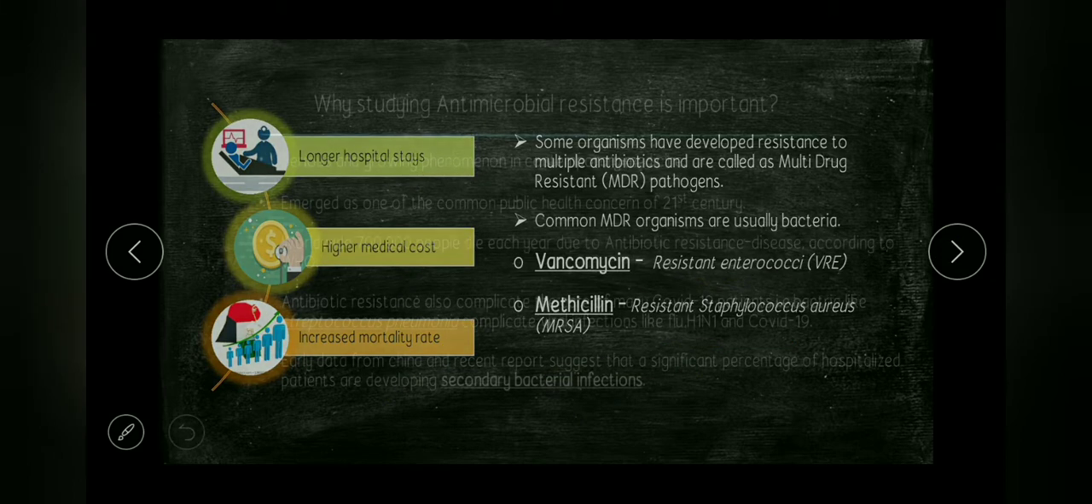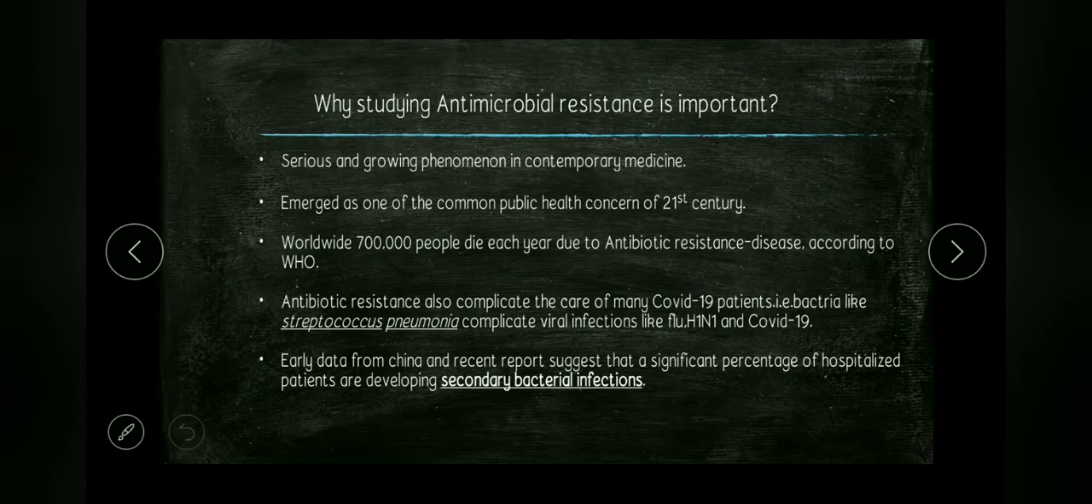Now let's see why the topic of antimicrobial resistance is important for us to know. Until a few months ago, antibiotic resistant disease was one of the world's top health concerns. Now it takes a backseat to the coronavirus pandemic. It is a serious and growing phenomenon in contemporary medicine. It has also emerged as one of the common public health concerns of the 21st century. According to WHO, the World Health Organization, worldwide 7 lakh people die due to antibiotic resistant disease.